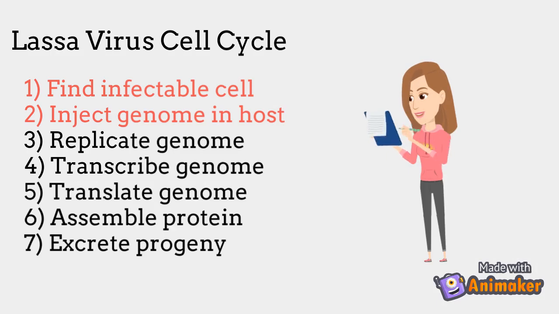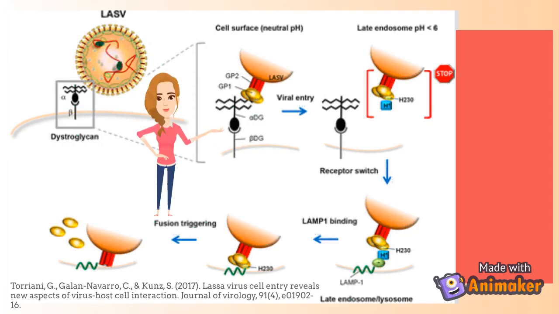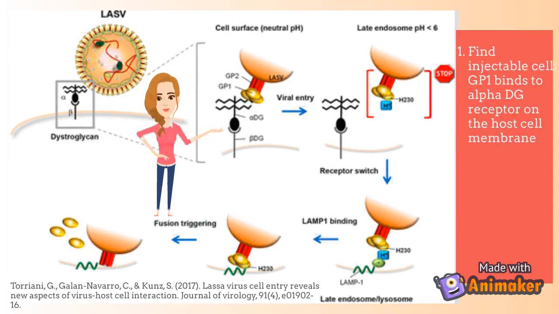The 7 steps of the Lassa virus cell cycle. Let's begin by explaining how the virus finds and enters the host cell. First step is for the Lassa virus to bind to the high-affinity receptor on the host membrane called alpha-dystroglycan, aka alpha-DG. This receptor is expressed in most of the developing and adult tissues and cells adjoining basement membrane.